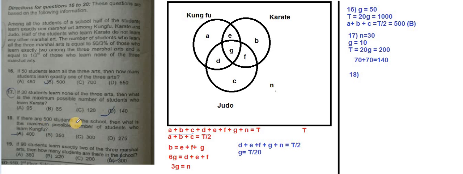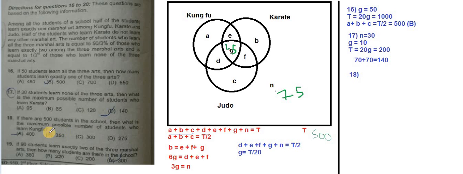Now the question says if there are 500 students in the school, so this total value they are giving as 500. So from this total, what else can we find? This g value is total by 20. So 500 by 20 is nothing but 25. So this value they have given 25. All right, g value. Also n value is 3 times of g, so this n is 75. So out of 500 students we have distributed here itself.